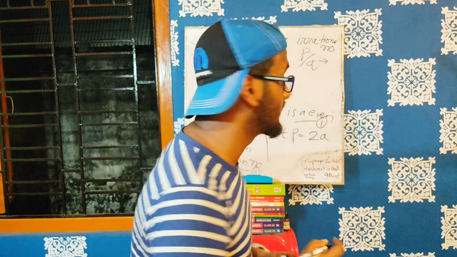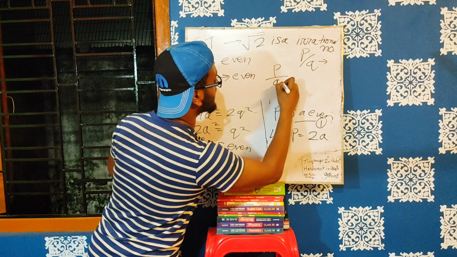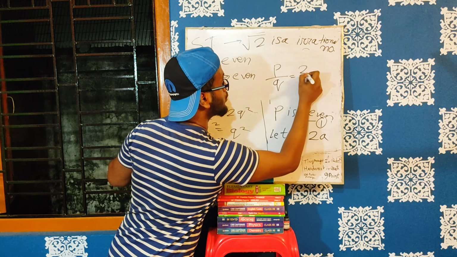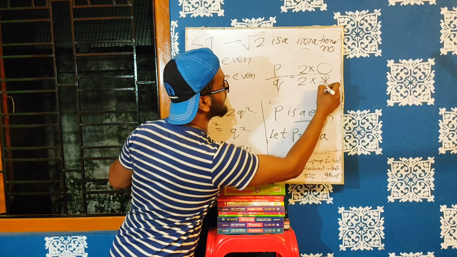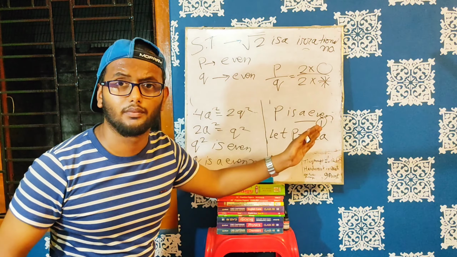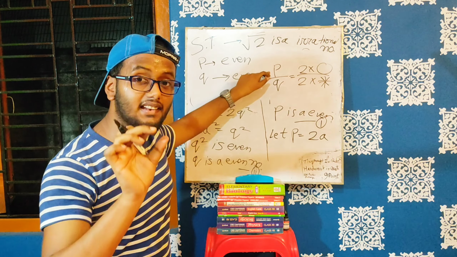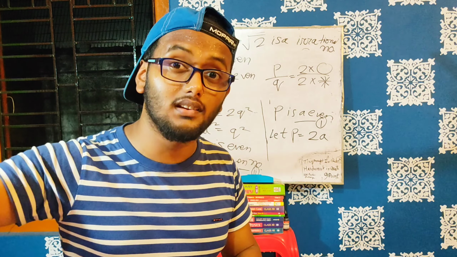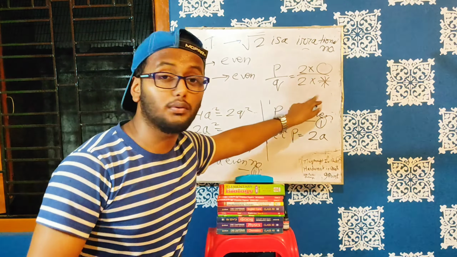That means p by q will be 2 into something over 2 into something. Since p is even, we can easily write that even number as 2 into something. It means p is equal to 2 into something, q is equal to 2 into something.